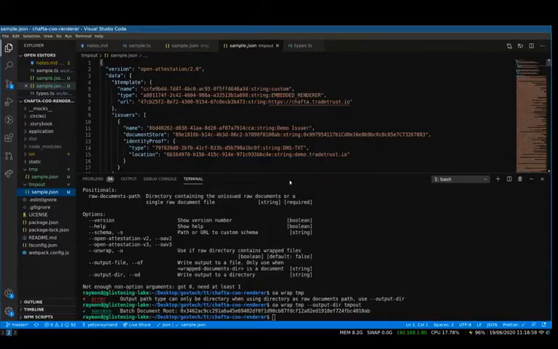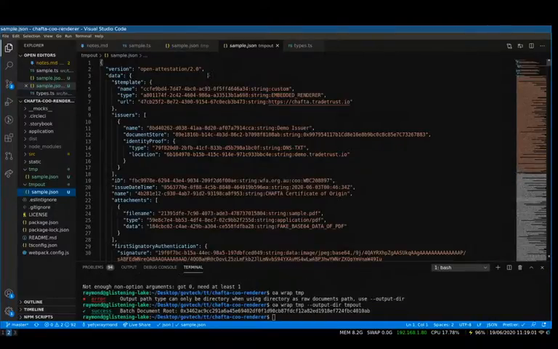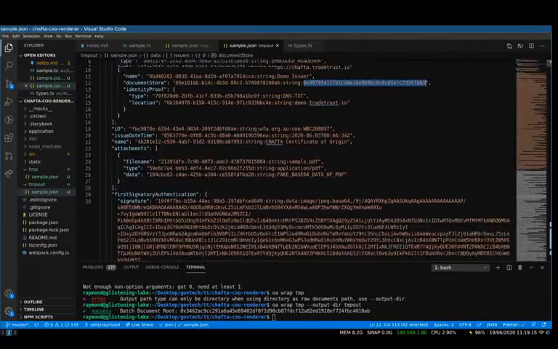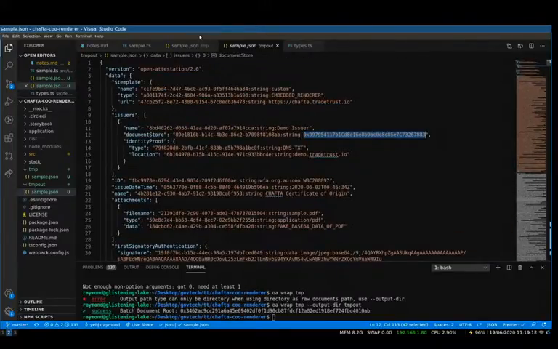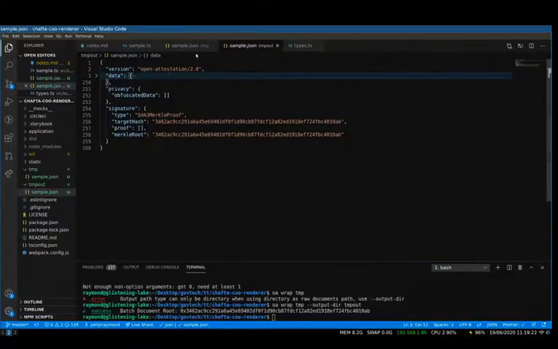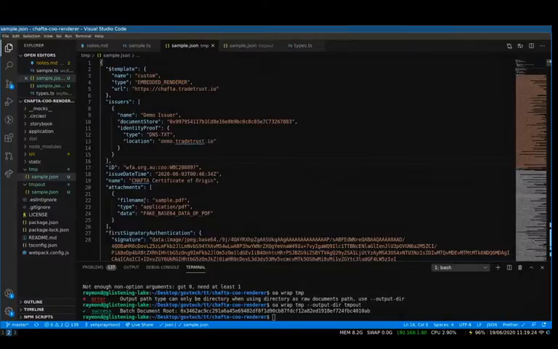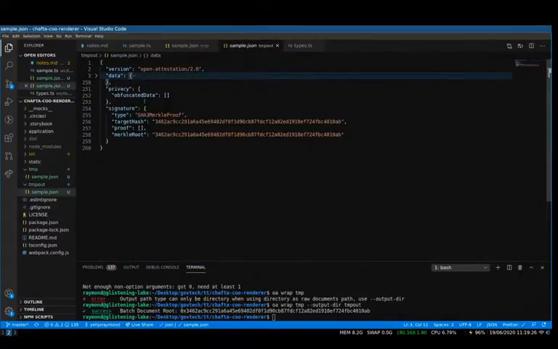It looks slightly different now. What are the differences? You can see every value is padded with some kind of gibberish. Actually it is a UUID and then a string, and then the type of the string itself. Other than that, you can see everything is kept in the data object right now.